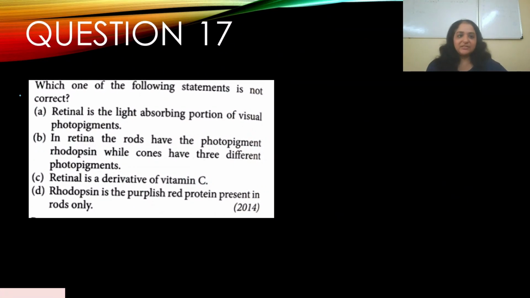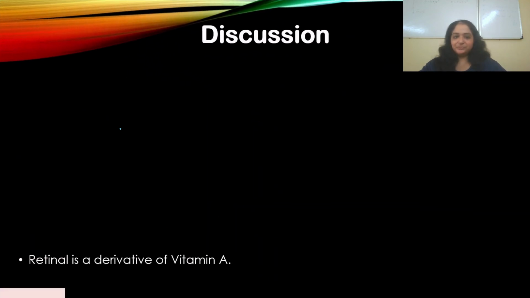So question number 17. Which one of the following statements is not correct? This appeared in 2014. A. Retinal is the light absorbing portion of visual photopigments. B. In the retina, the rods have the photopigment rhodopsin while cones have three different photopigments. C. Retinal is the derivative of vitamin C. D. Rhodopsin is a purplish red protein present in rods only. So clearly it is C. C is the incorrect statement. Retinal is a derivative of vitamin A. Easy? Answer is C. Let's go to the discussion.